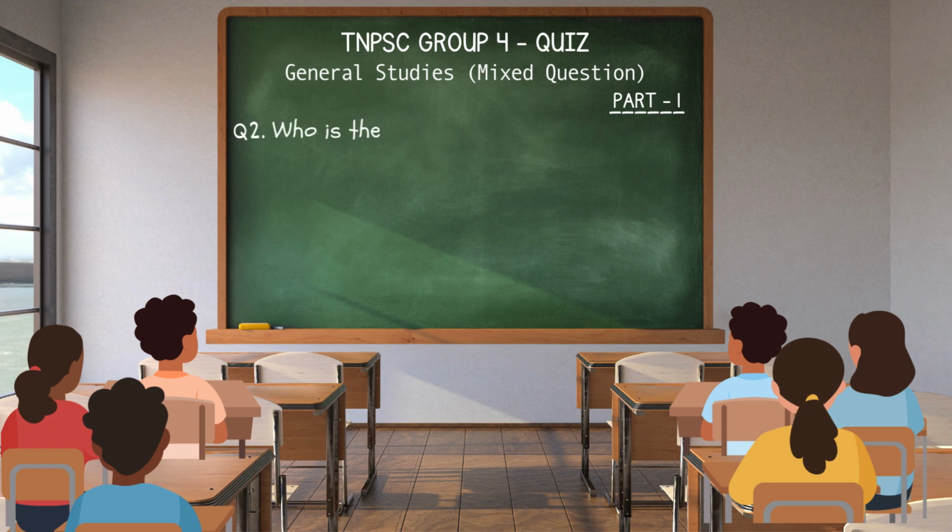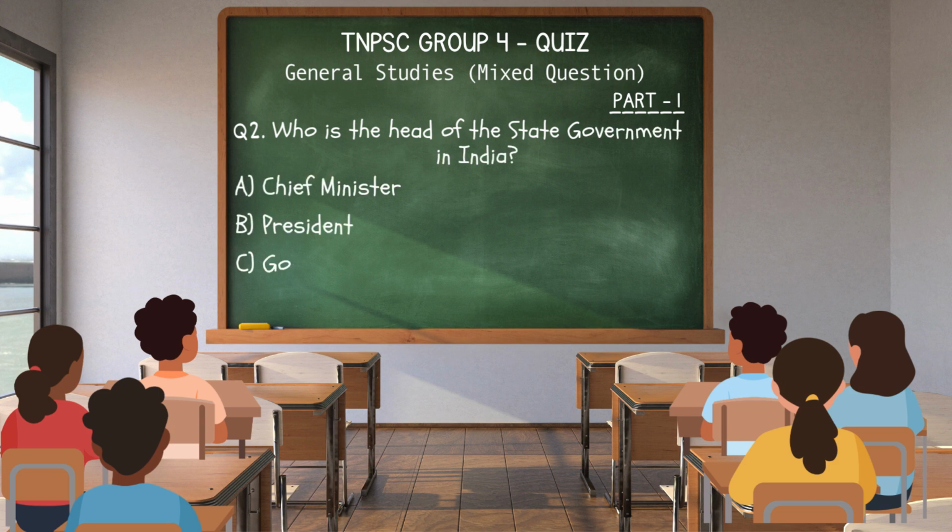Q2. Who is the head of the state government in India? A. Chief Minister. B. President. C. Governor. D. Prime Minister. Answer C. Governor.